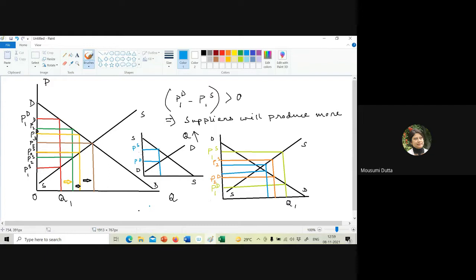So whenever PS is greater than PD, what will happen? If the supply price is greater than demand price, what is the behavioral assumption? Quantity will increase or fall? Anyone? Please try.